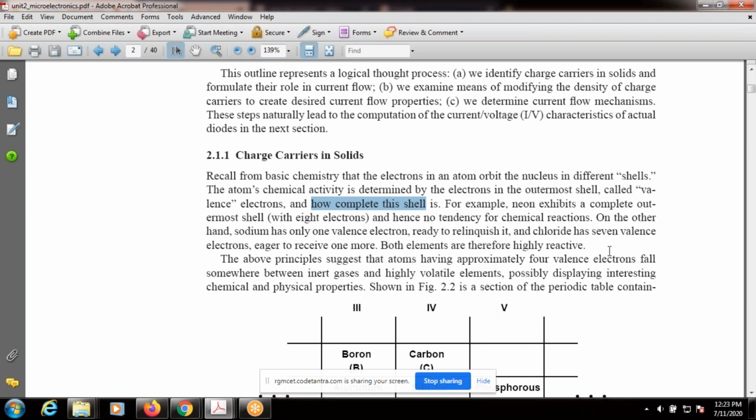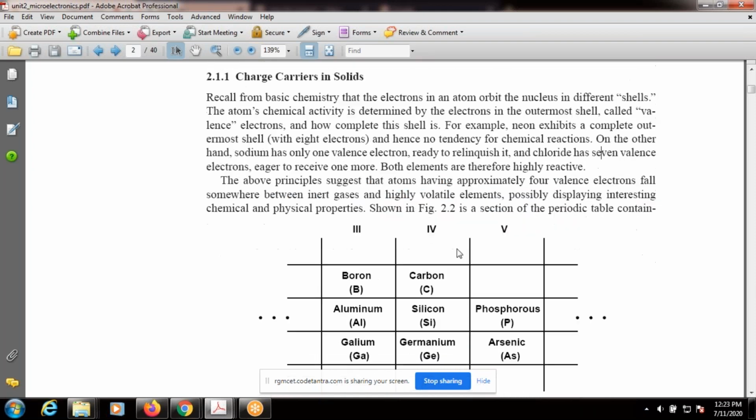Based on that principle, from the semiconductor point of view, the above principle suggests that atoms having approximately 4 valence electrons fall somewhere between inert gases and highly reactive elements.